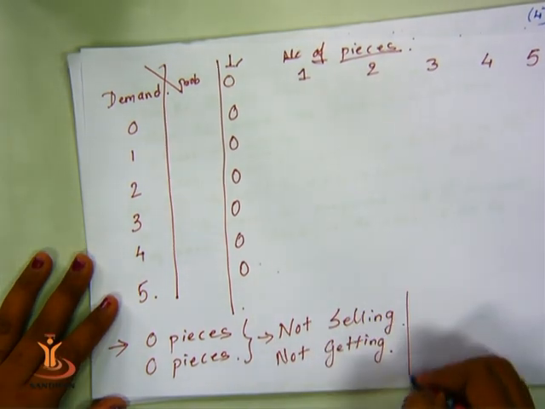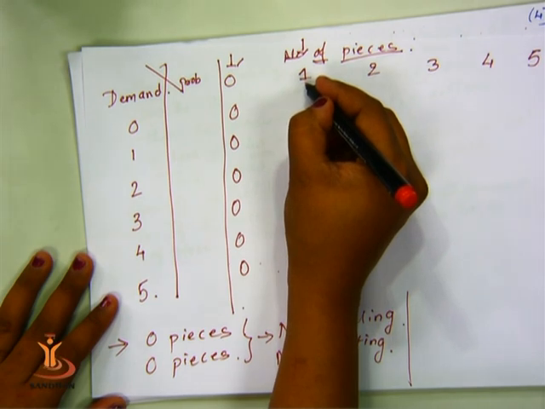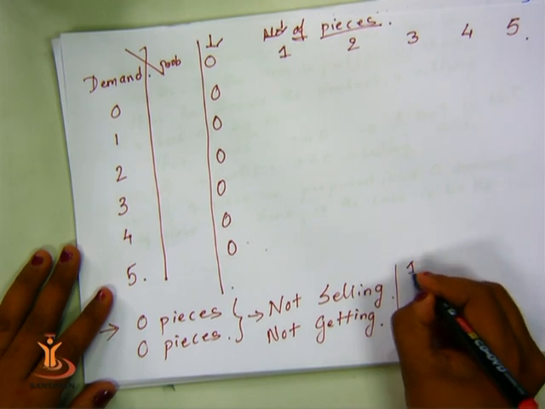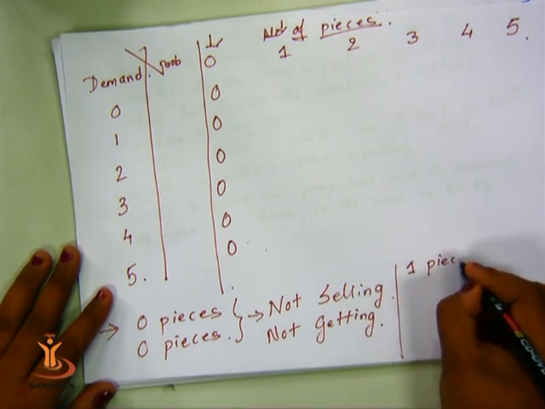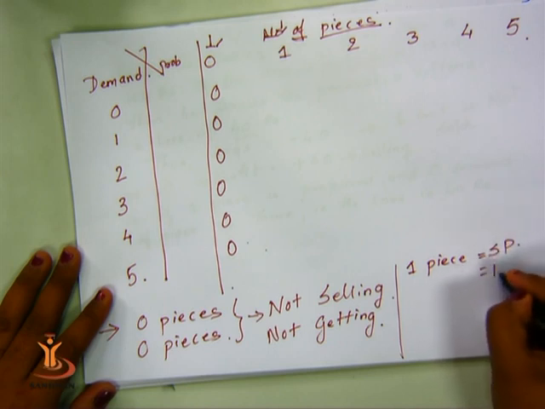Now see here, in the second column, if you are preparing 1 unit, the value will be 100 rupees. For 1 piece, the selling price is 100 rupees.